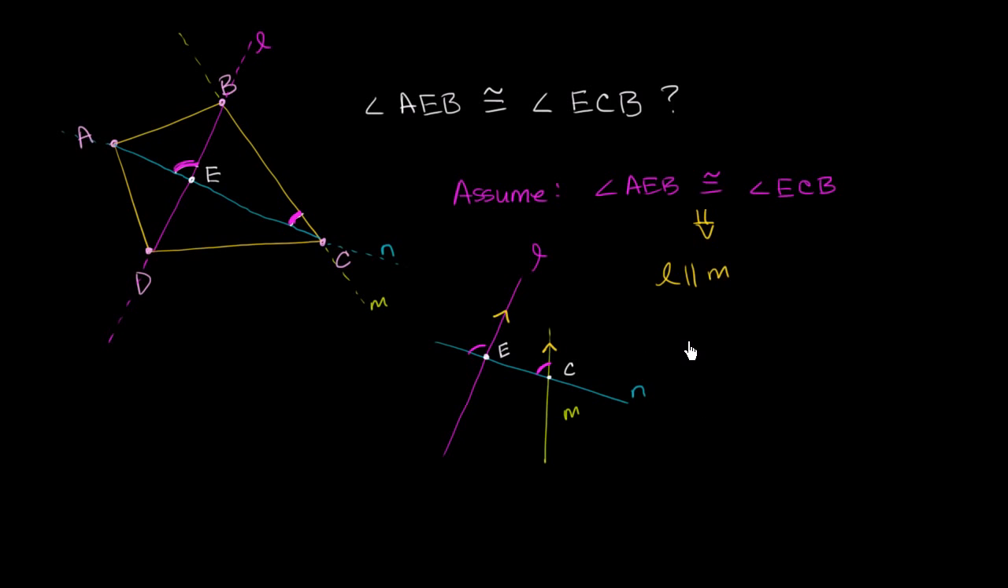Well, the contradiction that shows up is that if line L is parallel to line M, then any subset of those two lines has to be parallel to each other. So if L is parallel to M, then that tells us that segment DB needs to be parallel to segment CB, which means that they can never intersect with each other. But that's a contradiction. They do intersect with each other. They intersect right over here.